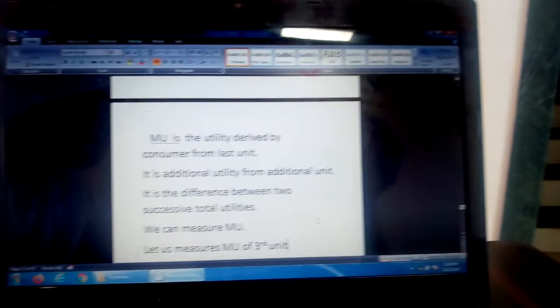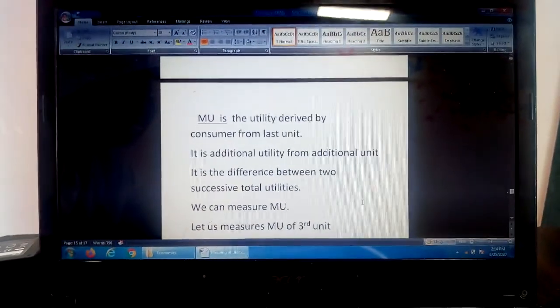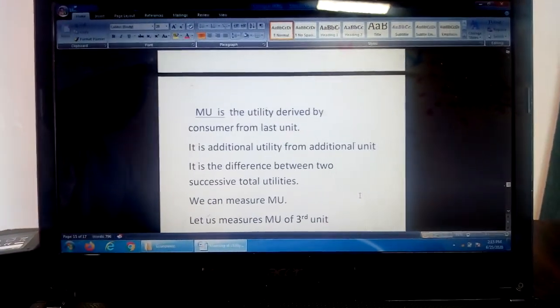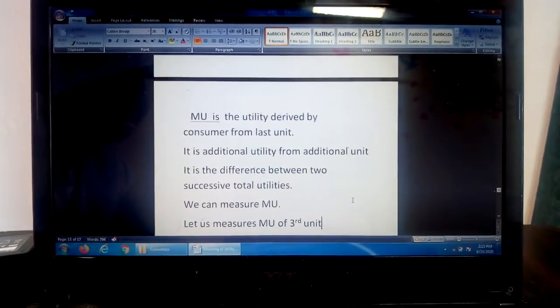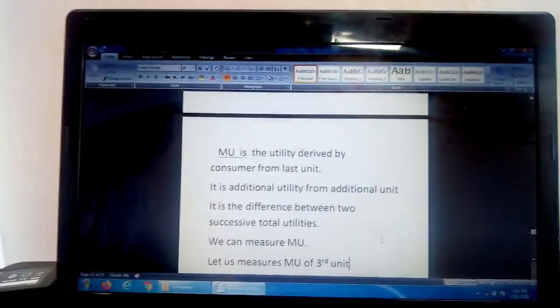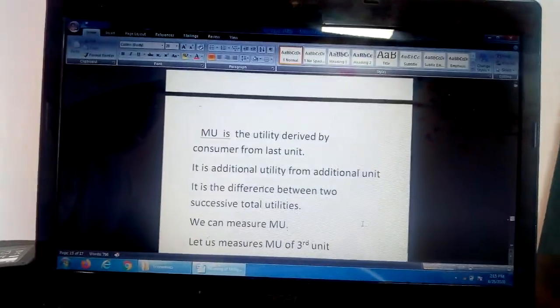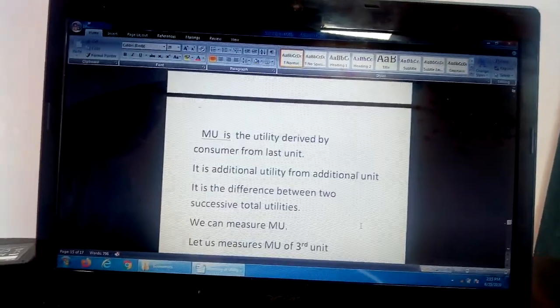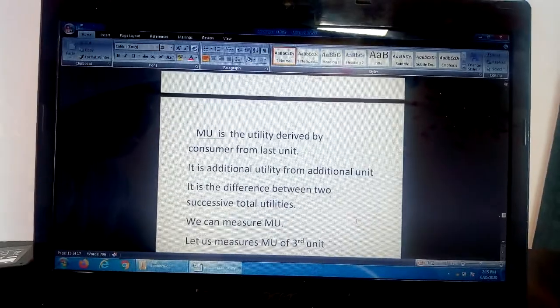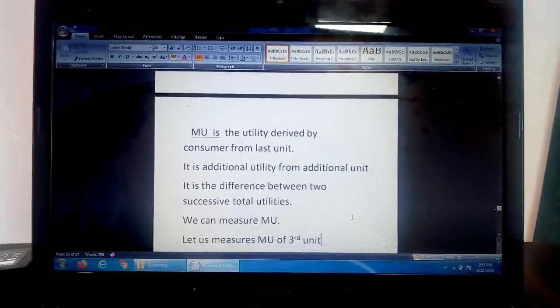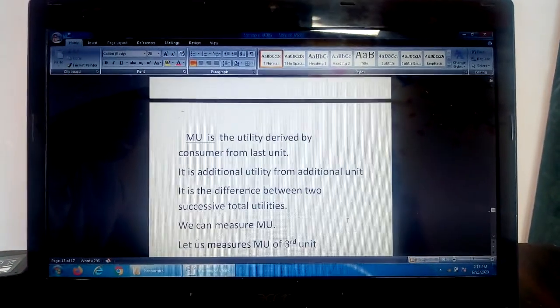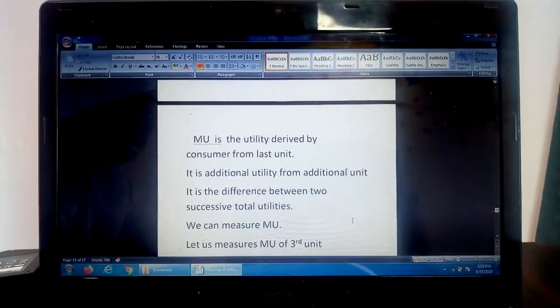Marginal utility is the utility derived by consumer from the last unit. It is an addition made to the total utility by consuming one more extra unit of a commodity. It is additional utility from additional unit. It is the difference between two successive total utilities.